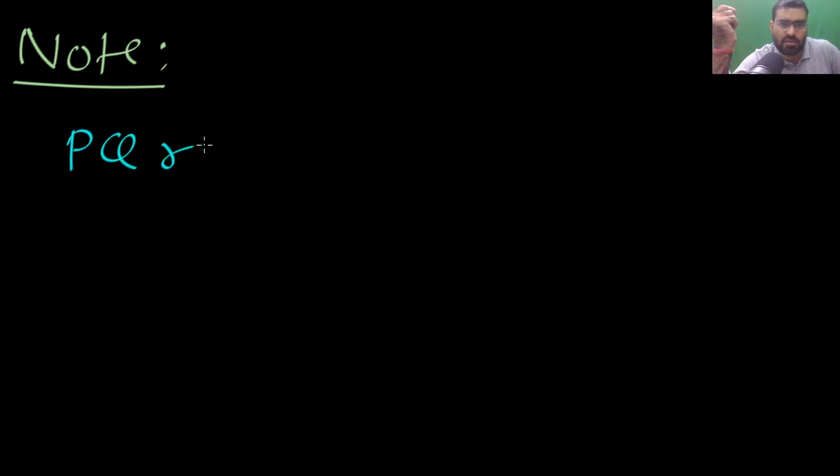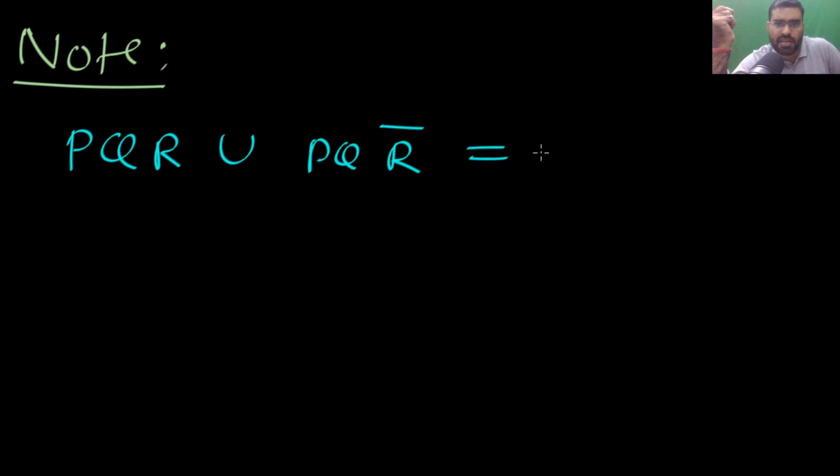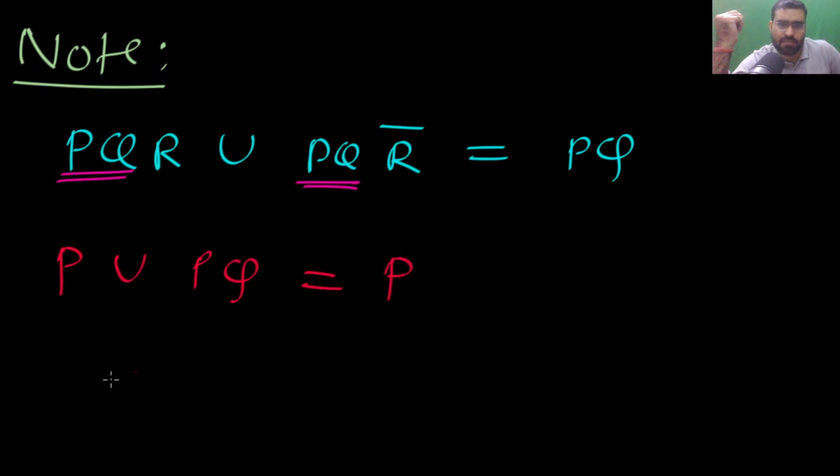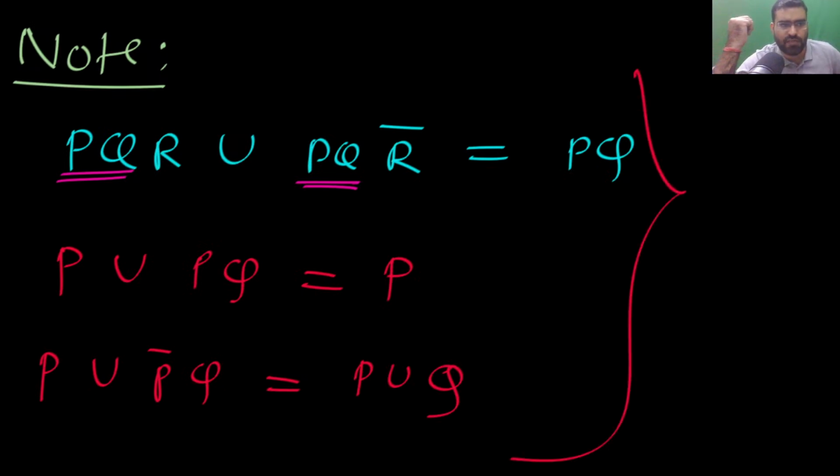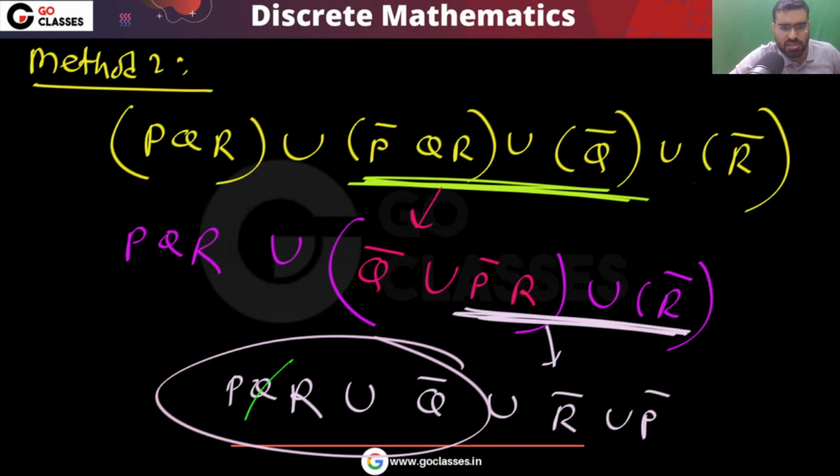So some note: as you can see, these same rules are also in Boolean algebra. If you have PQR union with PQR bar, then that is basically the same as PQ. You can take this PQ out. So it will be PQ. Similarly, you can notice P union PQ will be P. Similarly, P union P bar Q will be P union Q. So these simple rules will definitely help you whenever you are solving questions.